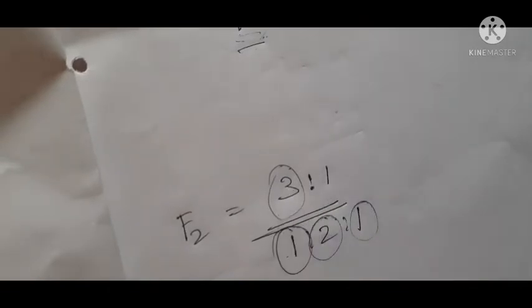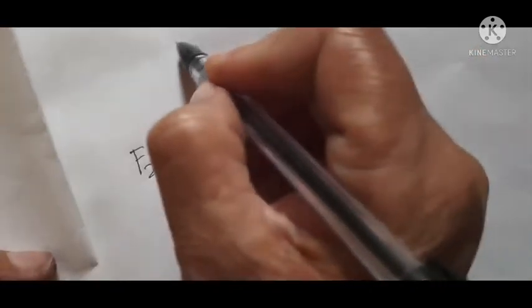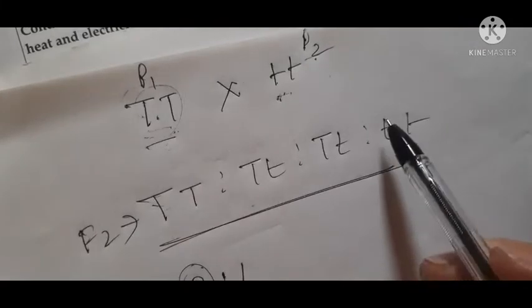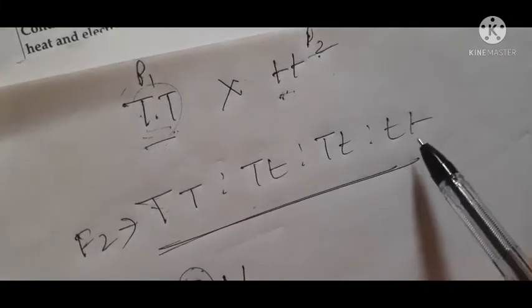Okay, now you know what are the plants which are produced in F2 generation. If I take this ratio into consideration, it is TT, Tt, Tt, tt. So this is the F2 progeny, the plants which can be produced in F2 generation.